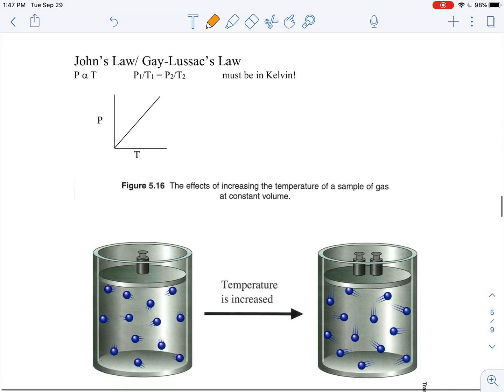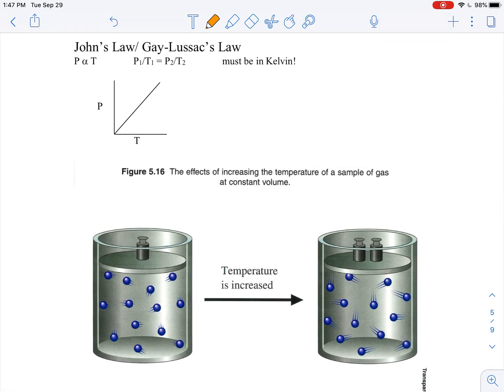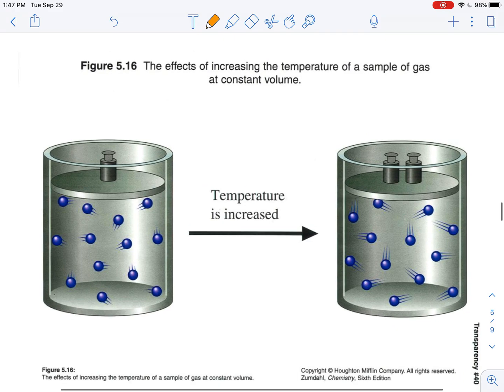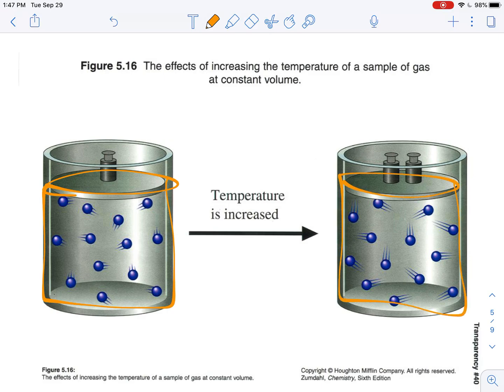All right, our third one here is Gay-Lussac's law, and Gay-Lussac's law basically says that the temperature and the pressure are proportional to each other. So if you are in a condition where your volume cannot change, so you notice here we've got a rigid container, so our container is not moving here. This here is at low temperature. This here is at high temperature.